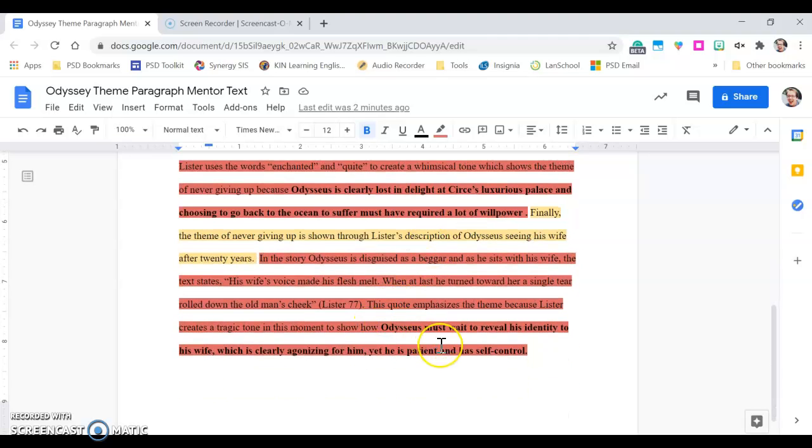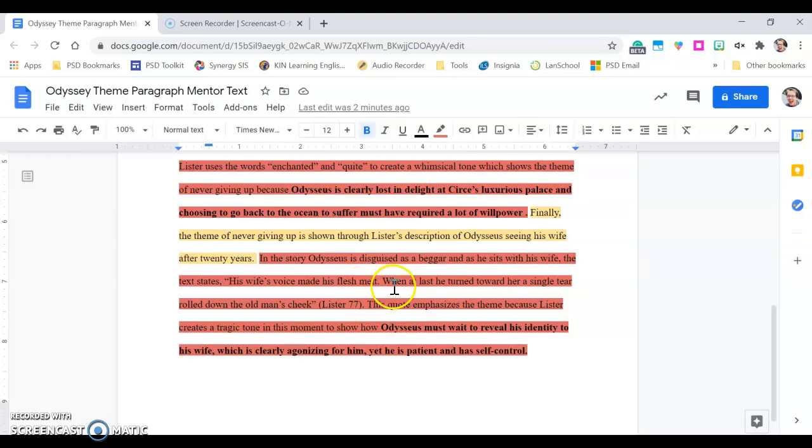And then the last one is about Odysseus seeing his wife for the first time in 20 years before he can reveal who he truly is. And it says, well, he's got to wait to reveal his identity. That's going to be agonizing for him, but he's patient. He has self-control. He never gives up.